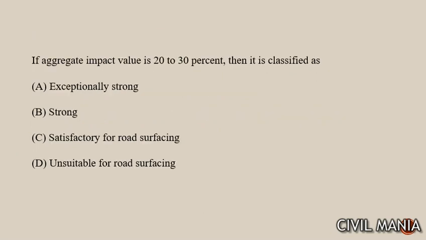नेक्स्ट क्वेश्चन इज, if aggregate impact value is 20 to 30% then it is classified as, किस तरीके का एग्रीगेट होगा अगर 20 to 30% इसका एग्रीगेट इम्पैक्ट वैल्यू है. That kind of aggregate is satisfactory for road surfacing, only satisfactory.